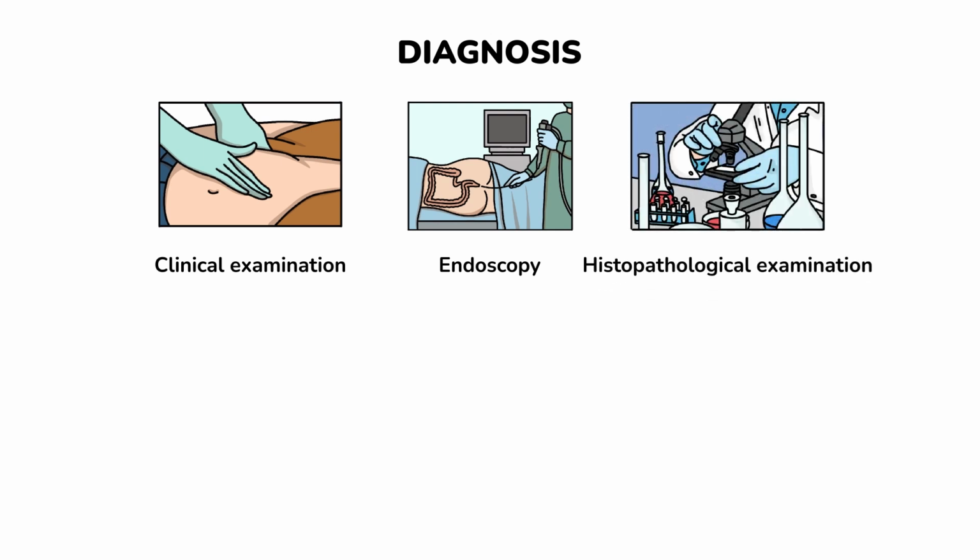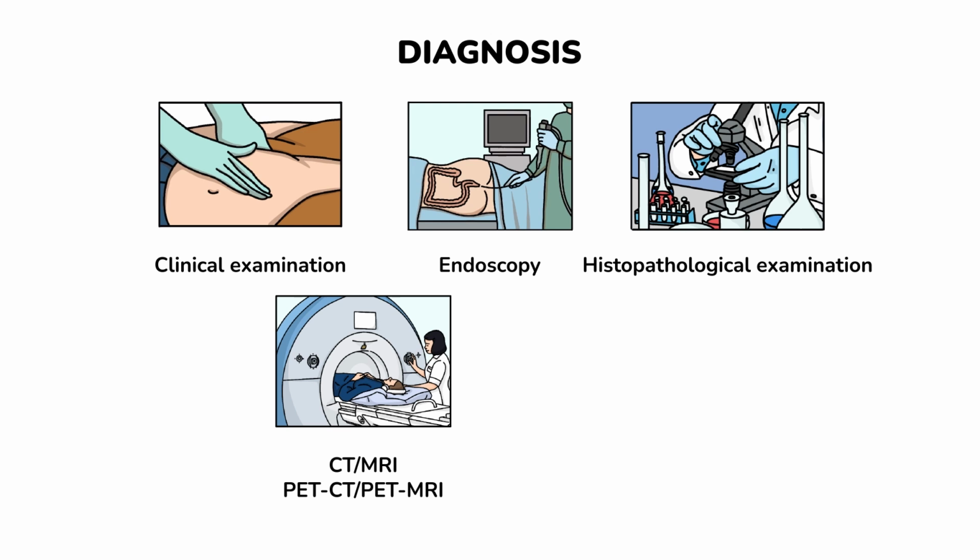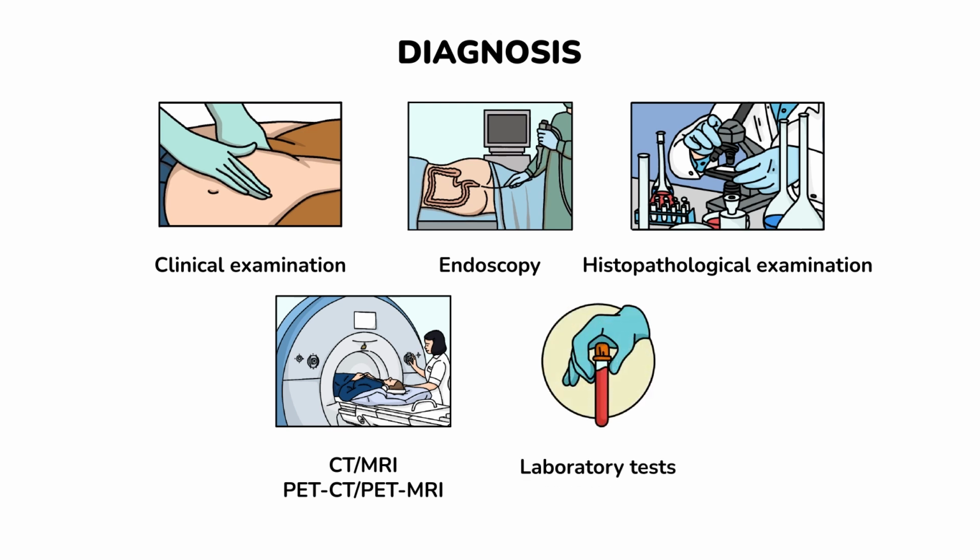Histopathological examination means laboratory investigation of the tumor tissue obtained via endoscopy under a microscope. CT scans, MRI, and positron emission tomography can determine the level of tumor spread and the presence of metastases. Laboratory tests. Routine blood sample measurements give information on complete blood count and liver-kidney function.